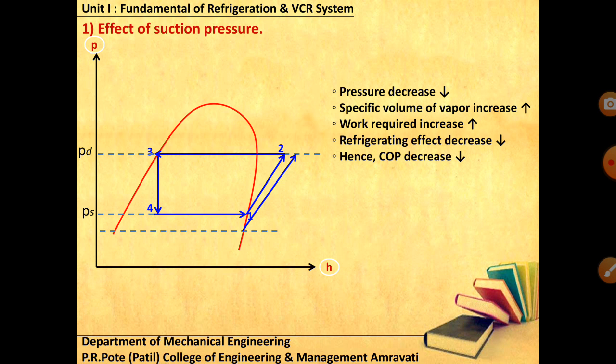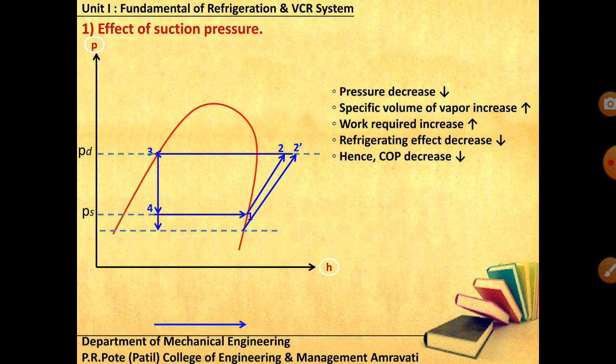Earlier you can see the compression 1 to 2, with enthalpy H2 minus H1 as the work of compression. But now I'm getting point 2 dash, and 2 dash minus 1 dash gives you more compression work. At the same time, the position of point number 3 will not change at all.